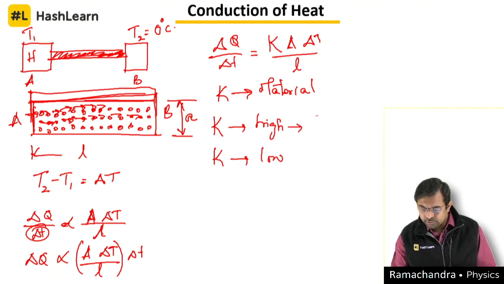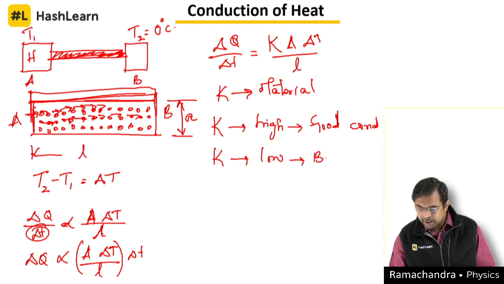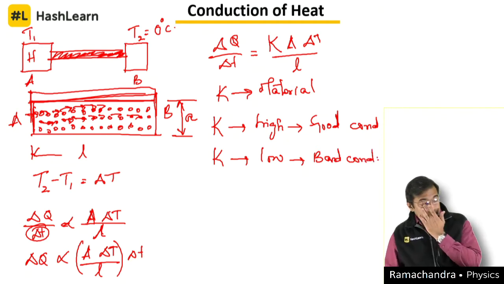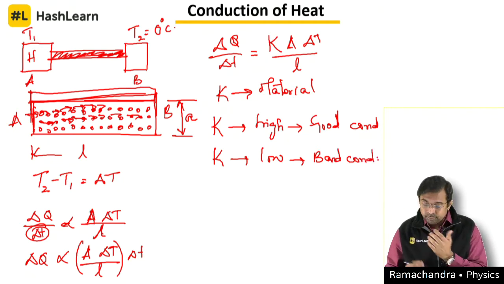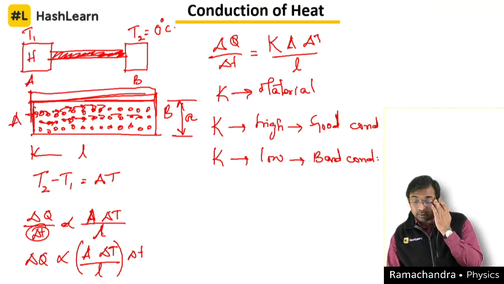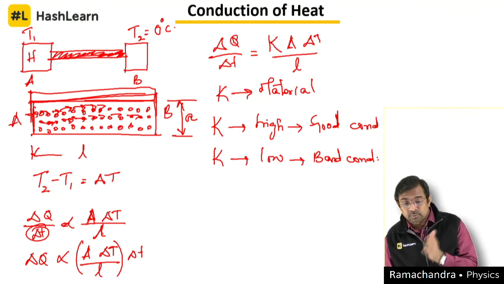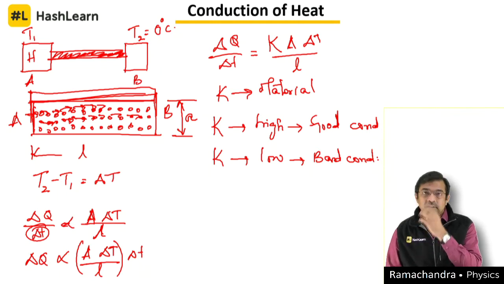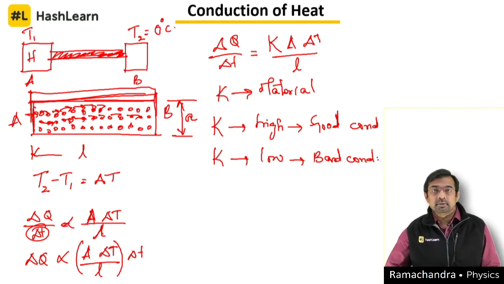So looking at all these things, we will be able to decide how fast we need to send the heat current from one point to another point. All these things could be decided, right.